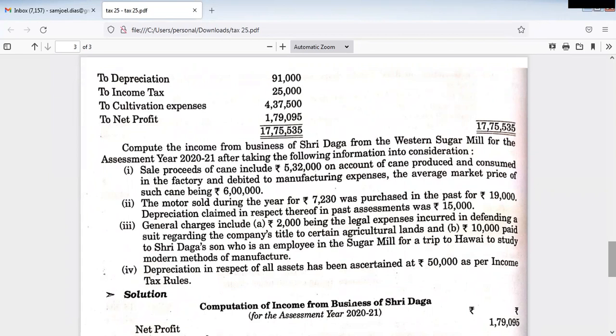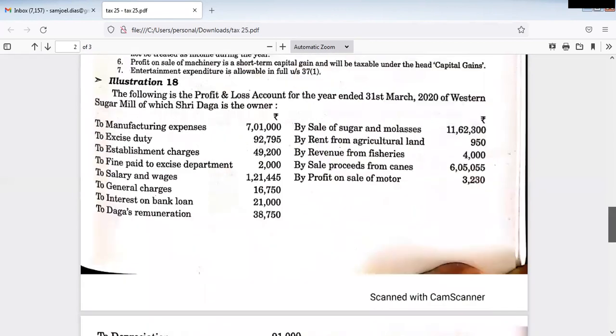But here the assessee has considered it in the profit and loss account of the business. So what we have to do is add back this cultivation expense to the profit and loss account. So this is the explanation on expenditure debited in the profit and loss account.